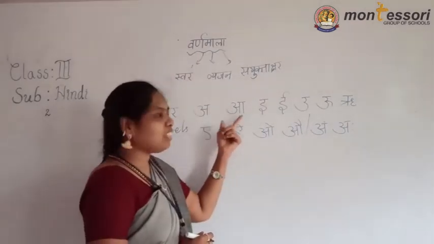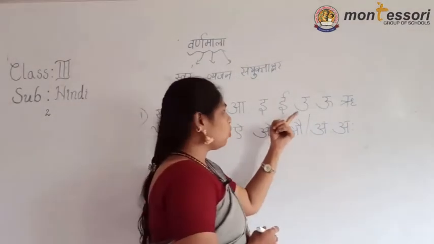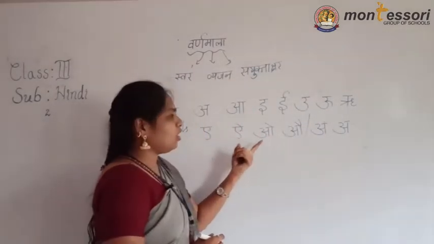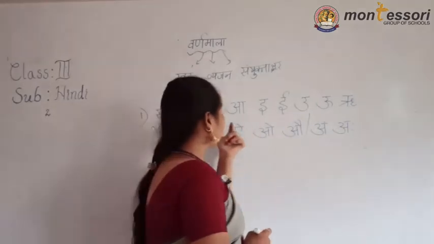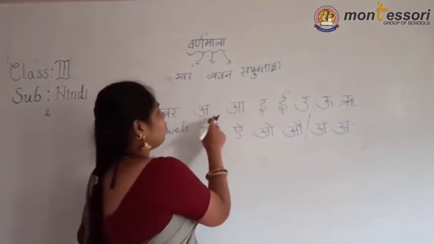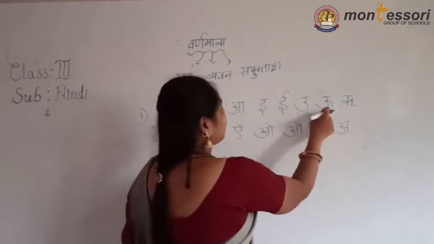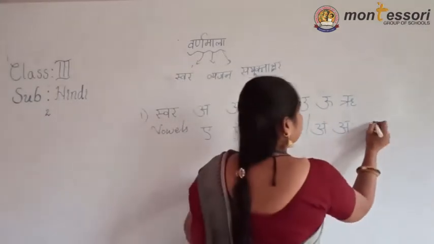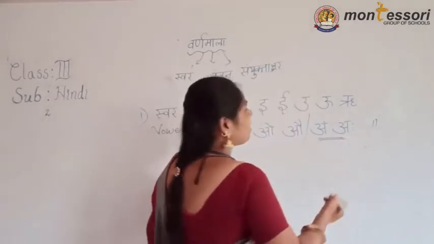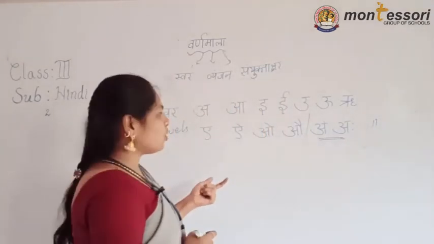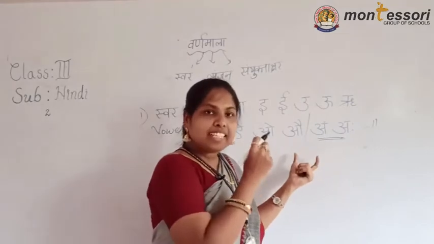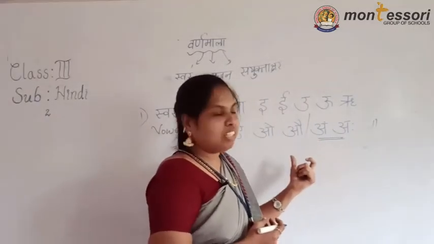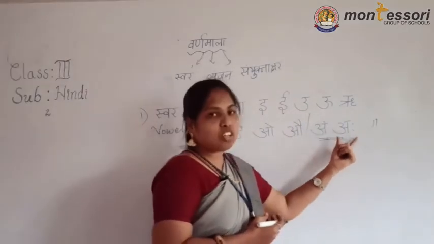Up to here only. 1, 2, 3, 4, 5, 6, 7, 8, 9, 10, 11. 11 letters, and these two are anuswar. These are also used as a dot and 2 dots. Aha sound and ang sound will come.